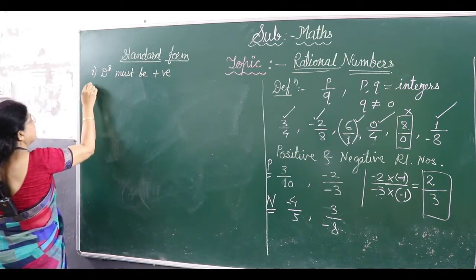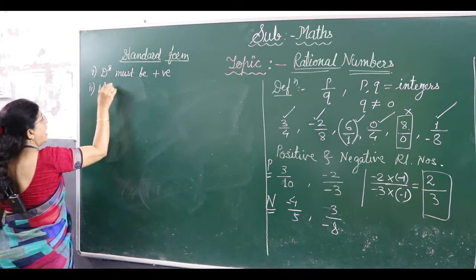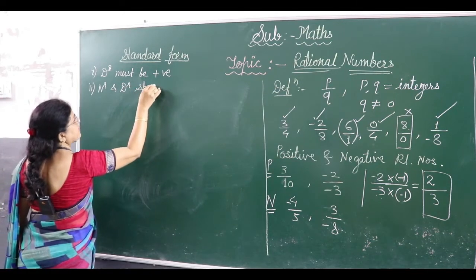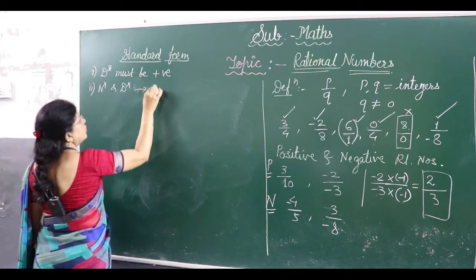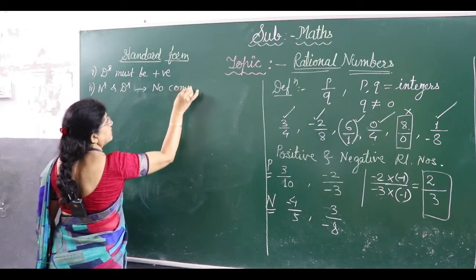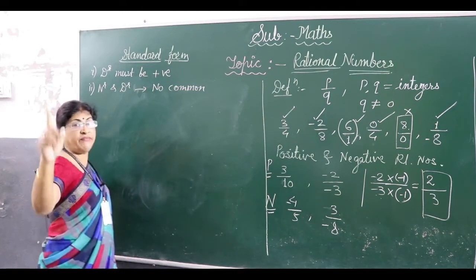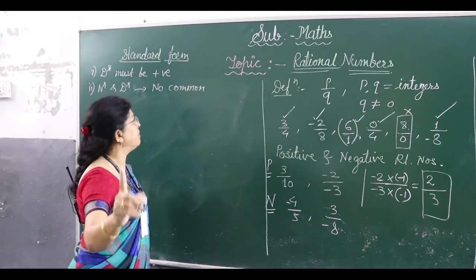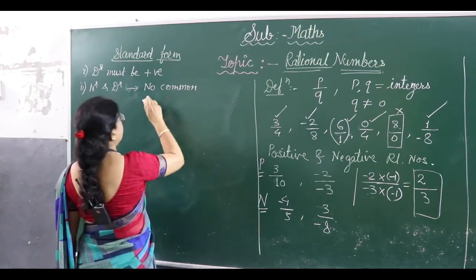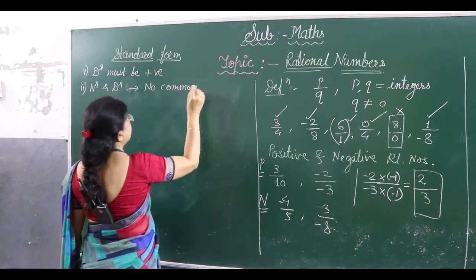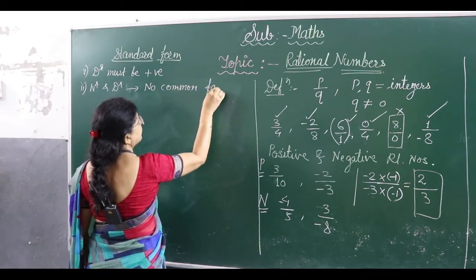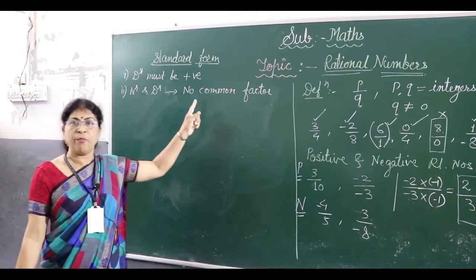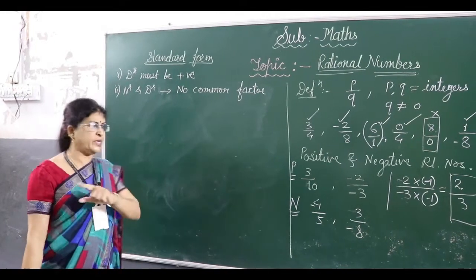And the second thing is numerator and denominator should not have a common factor, I am writing in short, no common factor other than 1, because 1 is the factor of every number. Remember, every number is divisible by 1. So except 1, if denominator and numerator do not have common factors, then only we can say that the number is in the standard form. We are talking about rational numbers only.